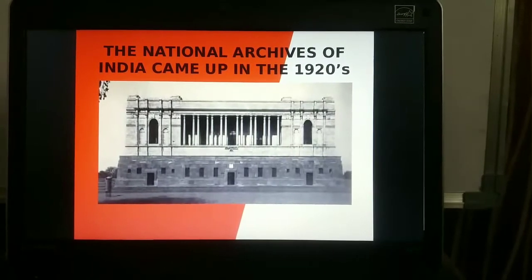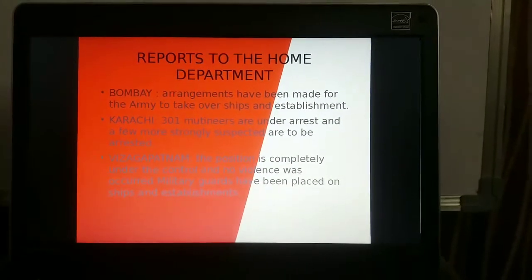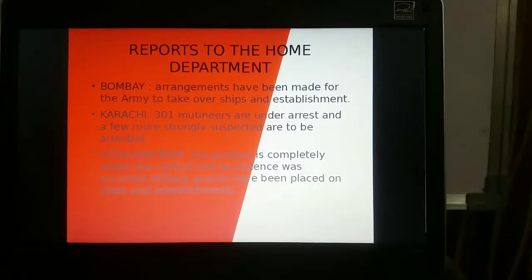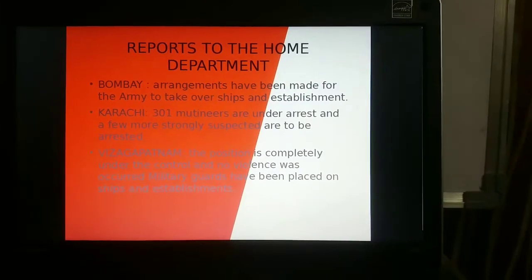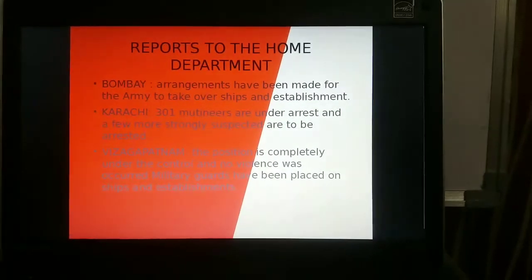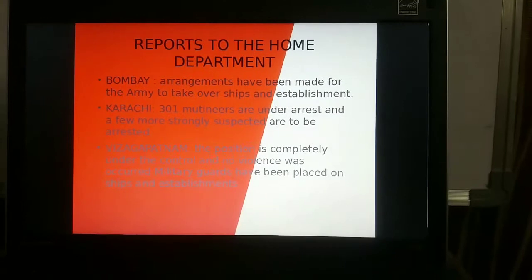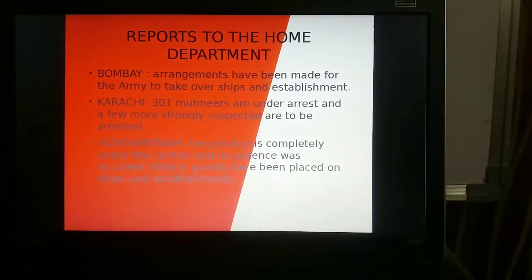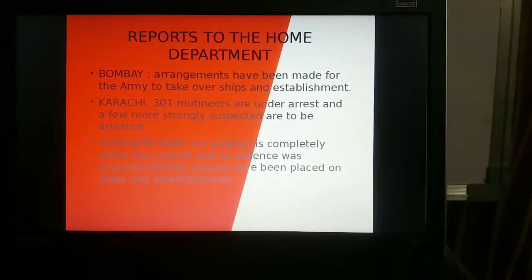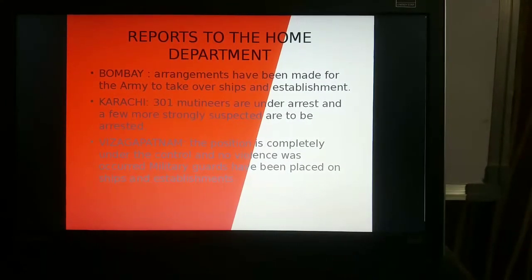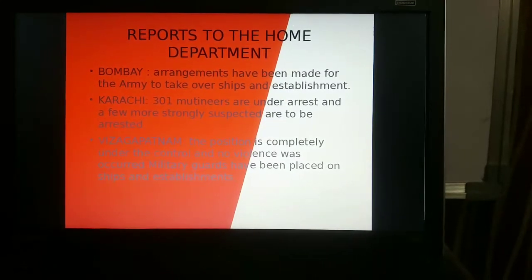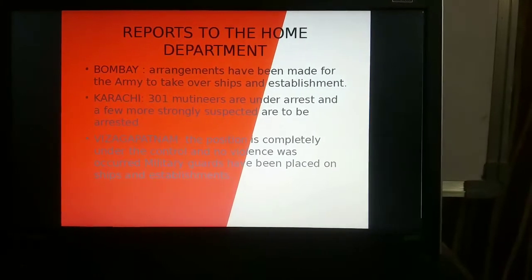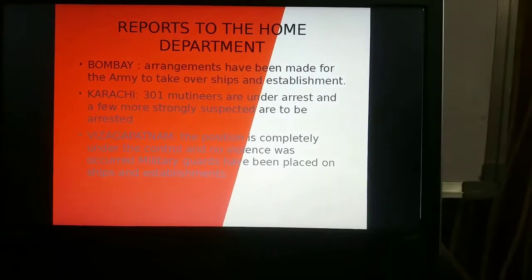So next, reports to the Home Department. As per our textbook, in 1946 the colonial government in India was trying to put down a mutiny that broke out on the ships of the Royal Indian Navy. Here is a sample of the kind of reports the Home Department got from different dockyards. Here we have 3 different places all over the country, from which information came to the Home Department.